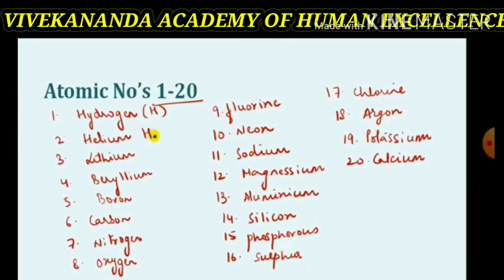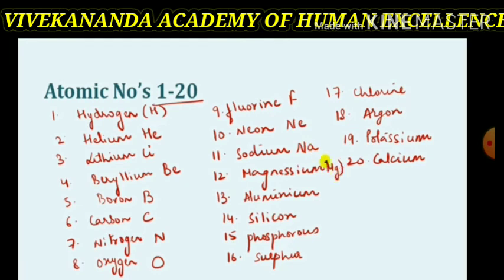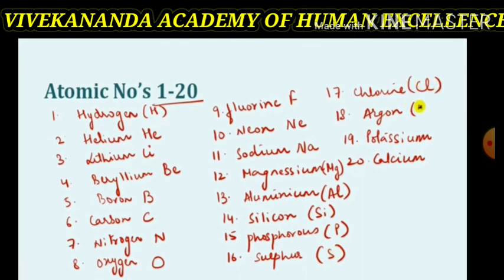You can see their symbols: hydrogen H, helium He, lithium Li, beryllium Be, boron B, carbon C, nitrogen N, oxygen O, fluorine F, neon Ne, sodium Na, magnesium Mg, aluminium Al, silicon Si, phosphorus P, sulfur S, chlorine Cl, argon Ar, potassium K and calcium Ca. Thus, these are all the elements with their symbols.